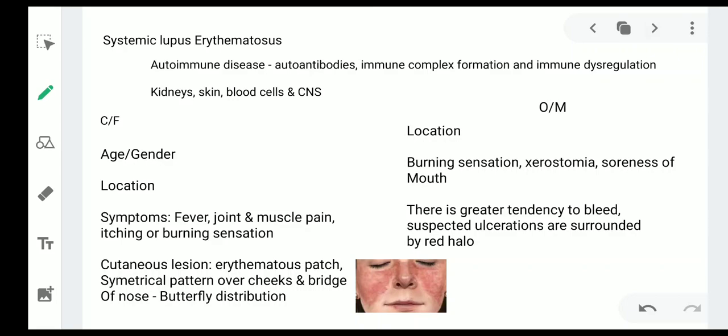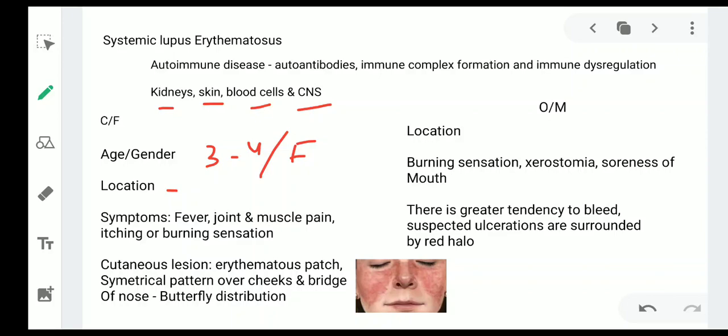Now, systemic lupus erythematosus, it is an autoimmune disease in which autoantibodies, immune complex formation, and immune dysregulation takes place, which is known to affect the kidneys, skin, blood cells, and CNS. It is most common in third to fourth decade of life and is also common in females. Now considering the location, it is seen in face, neck, upper arm, shoulder, and fingers. The symptoms include fever, joint and muscle pain, itching or burning sensation.